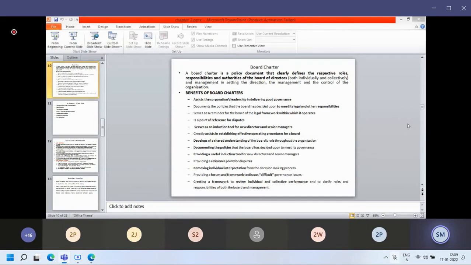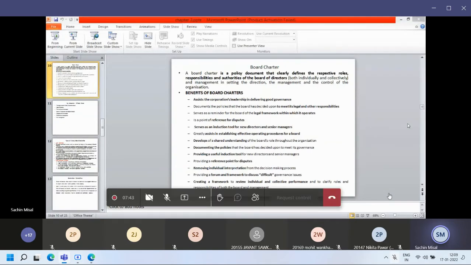But before that, you are a member of the board of directors. After that, an audit committee can be formed, and then a remuneration committee. The audit committee and remuneration committee contain a number of directors from the same board of directors. Maybe one director will be the chairman of the particular audit or remuneration committee. So the duties and responsibilities of a board member should be included. Then the composition of the board: how the board can be formed and how many members should be required should be written.